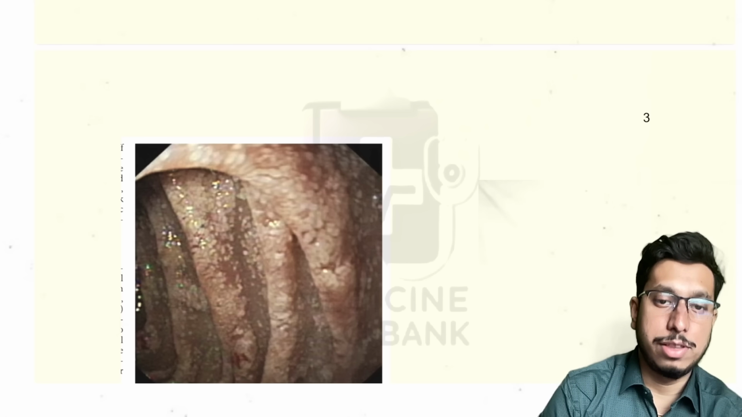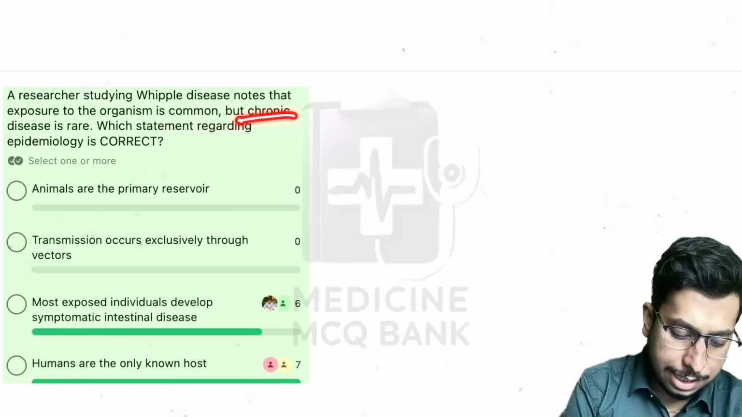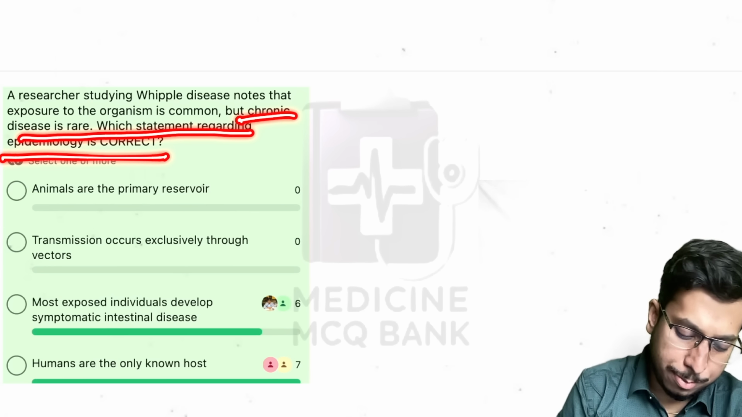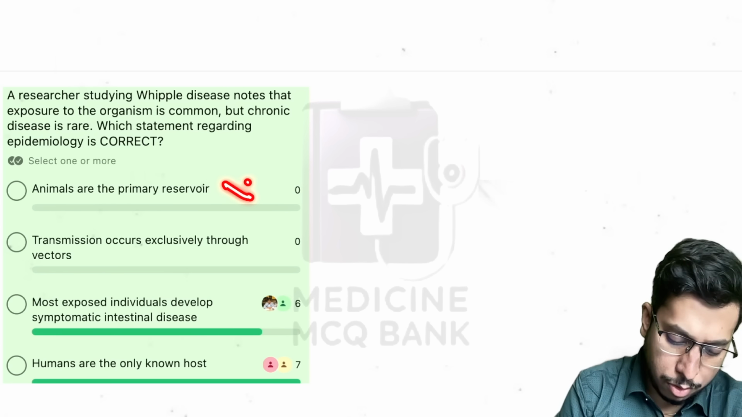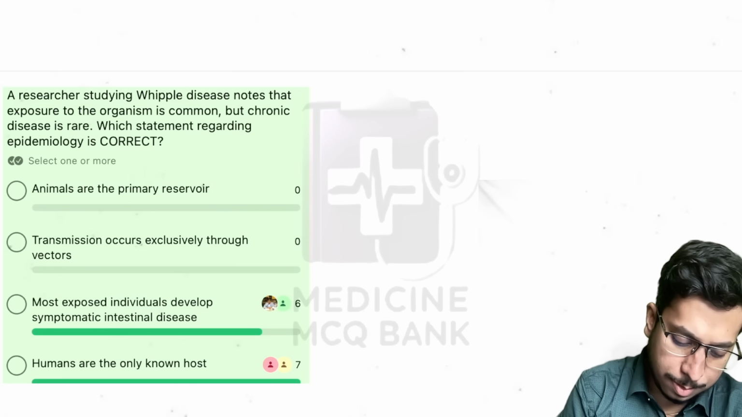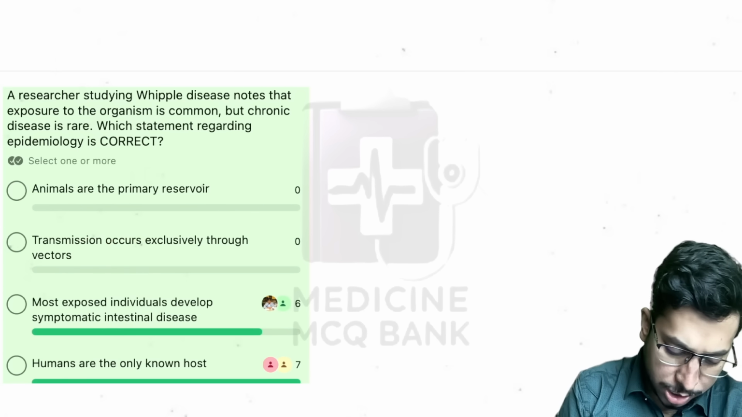All right. Okay. So coming to the next question. A researcher studying Whipple's disease notes exposure to the organism is common, but chronic disease is rare. Which statement regarding epidemiology is correct? So, animals are the primary reservoir. No, it is false. Transmission occurs exclusively. This is also false. Most exposed individuals develop symptomatic intestinal disease.